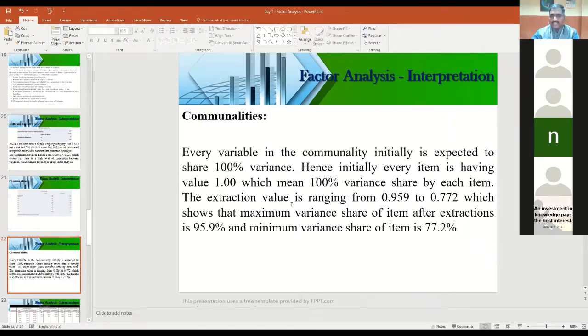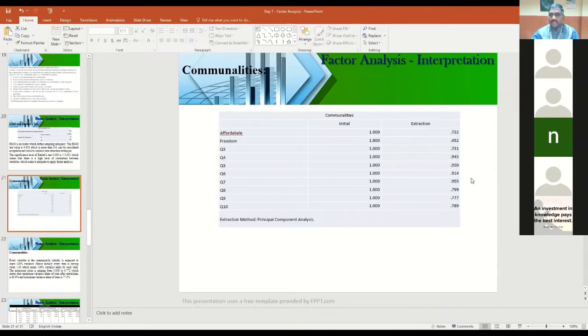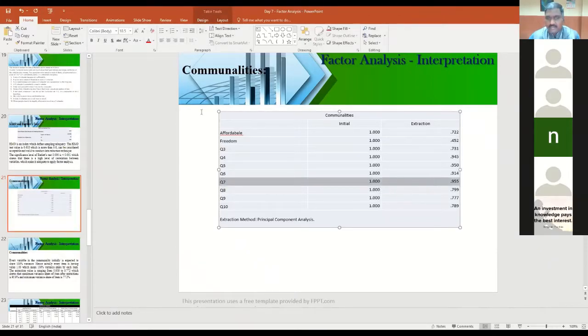100% variance is shared initially. For the extraction values, you have to identify the maximum value and the minimum value. That means the maximum variation and minimum variation of each item. When you compare the maximum variation, where is that maximum point? Is that 945, 950, 955? Yes, 955. This is the maximum variation point. Is there any other value more than that? No. Then which is the least one? 0.452.